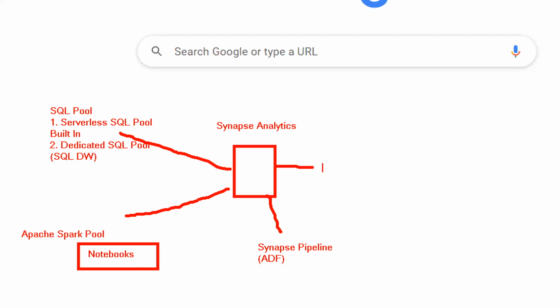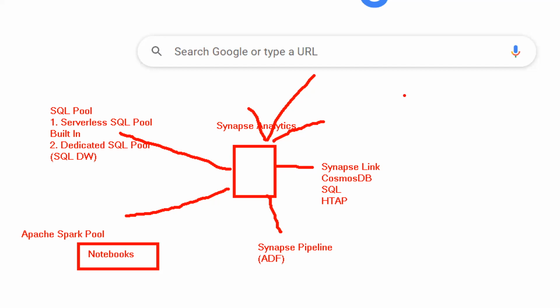Another very latest technology is called Synapse Link. You can link with Cosmos DB and you can link with SQL as well. Direct integration, that is called Hybrid Transactional Analytical Processing, HTAP. That we are also going to cover. Apart from that, it has a lake database and other capabilities that we will slowly cover in our course. So this is Synapse Analytics, which we are going to cover in this course with hands-on.